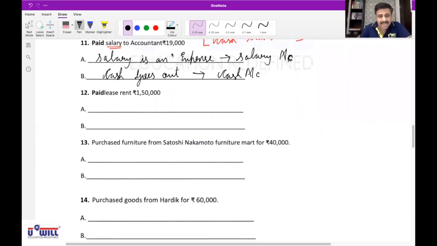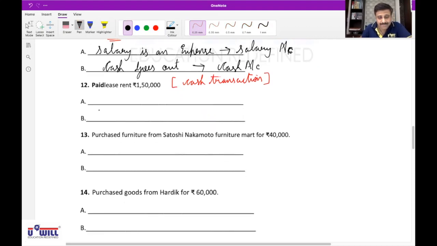Druhi Roy, paid lease rent. First of all, cash or credit? Cash. Again, expenses involved. As per the third rule, it's a cash transaction. Services are generally cash. What is the first question you'll ask yourself? What comes in? Do you get the answer? No. Second question, which expense? Service comes in, but the name of the expense is rent. So rent is an expense. Affects which account? Rent account.